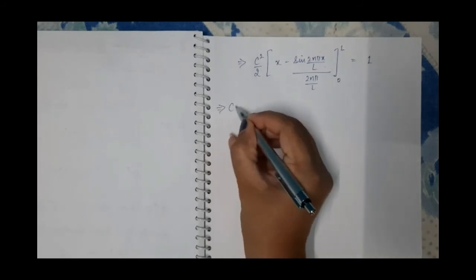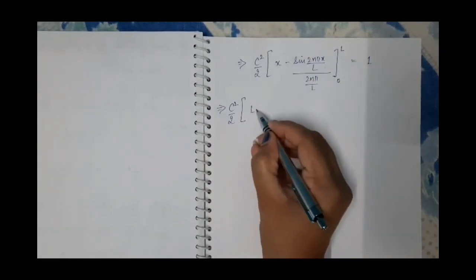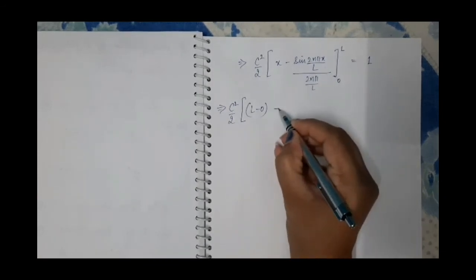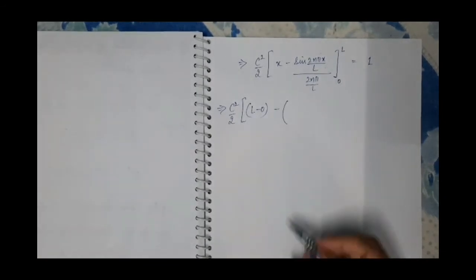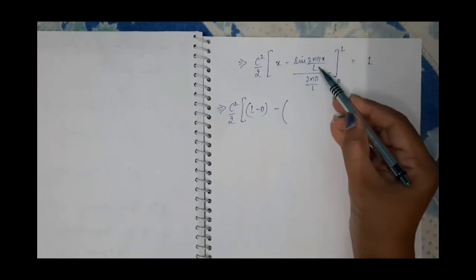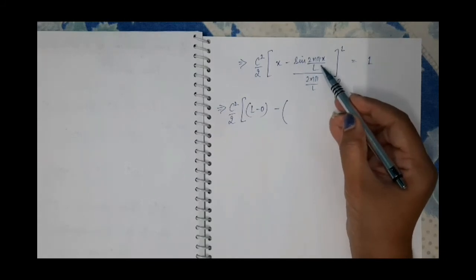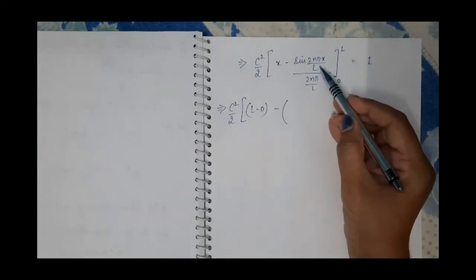Now put the limits. You will get c square by 2. Here x will be l minus 0, minus, put l here. When you put this l here, this l and l will be cancelled out, and we will have sine 2n pi here, and we know that sine 2n pi is 0.